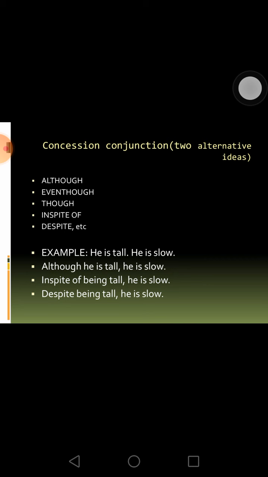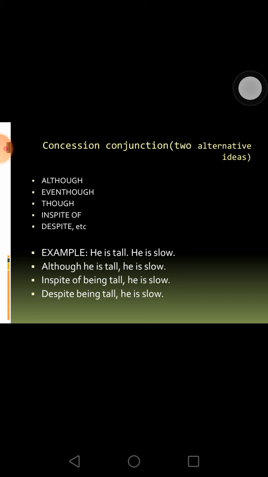Next, we have concession conjunctions. They are used for connecting two alternative ideas. Some of the concession conjunctions are although, even though, in spite of, despite, etc. That is, concession means two contrasting statements or two alternative ideas will be there.